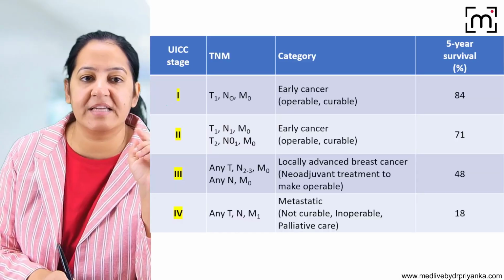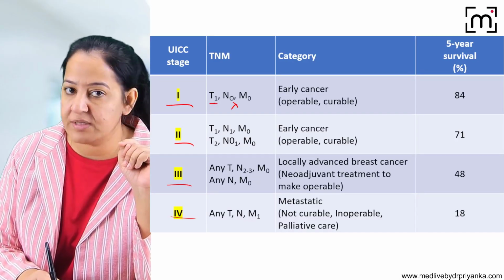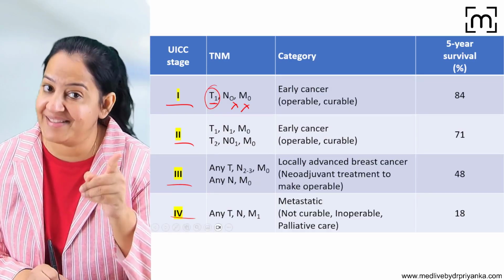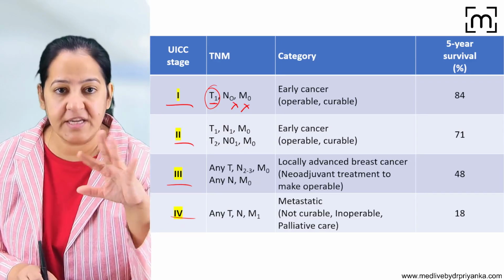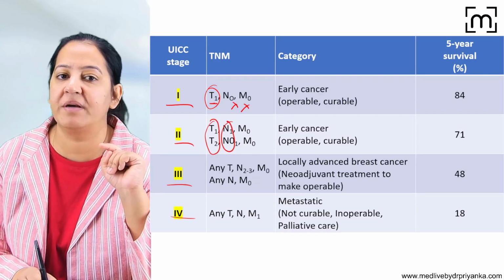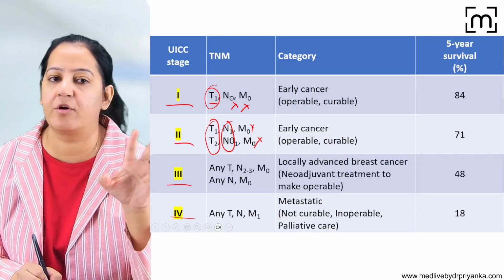There are four stages: stage 1, 2, 3, 4. In stage 1, it is T1, but no nodes involved, no metastasis, and the tumor is less than 2 cm. That is T is 1, N is 0, M is 0. We call it stage 1, the best prognosis, stage 1 tumor. In stage 2, T can be 1 or 2, N can be 0 or 1, but there are no METs.